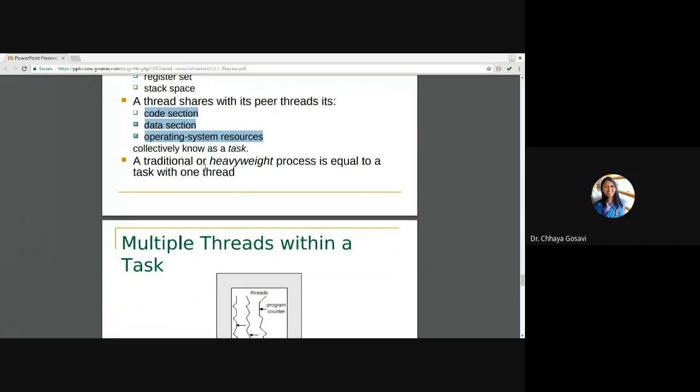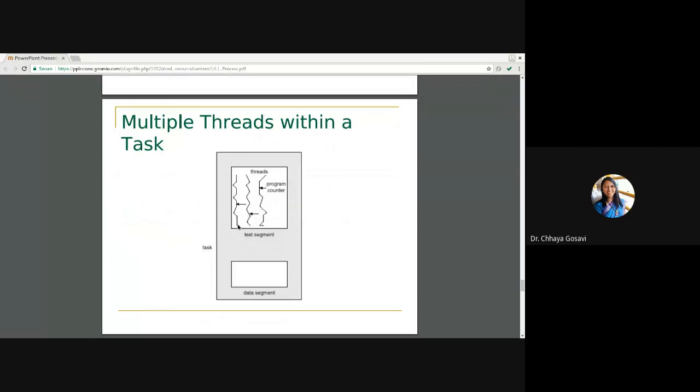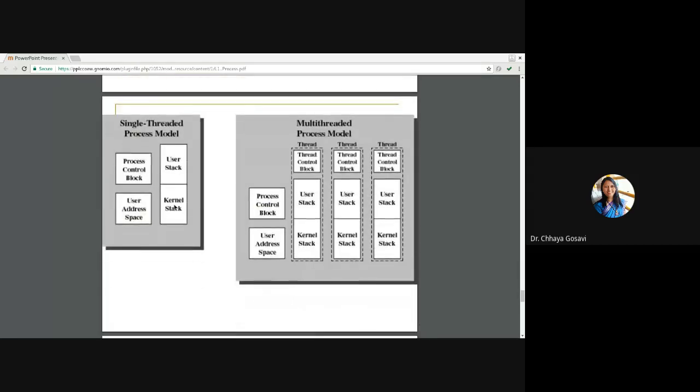A traditional or normal process is called a heavyweight process, which is equal to one thread. So these are the threads executing. One program is executing, and this is a program counter. One thread is executing at this line, another is executing at this line. The first one has just started. So at different execution times, this is one task.